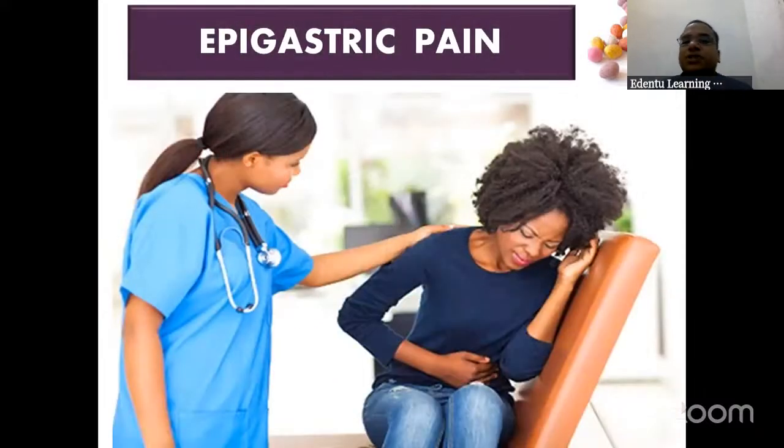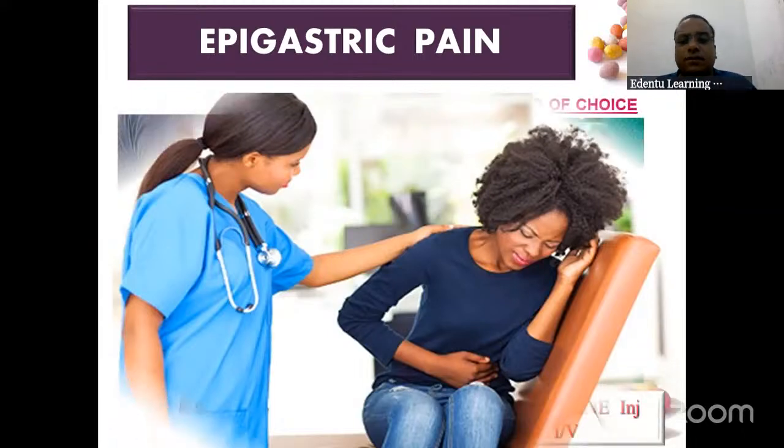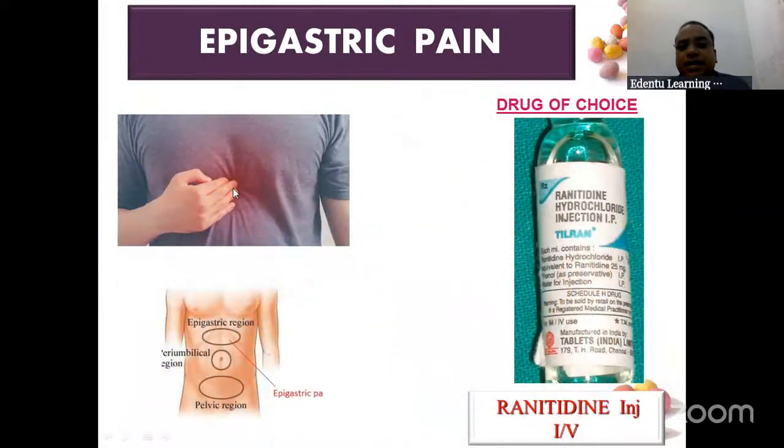Second one, epigastric pain. The patient is having a lot of gastric pain that is radiating to the chest, and you're giving a sublingual nitrate tablet, it's not getting solved. This is the area where a lot of pain will be there, the epigastric region. You see here, there is the pelvic region, then you have the umbilical region. This is your epigastric region, below the chest. Here, a lot of pain will be there.